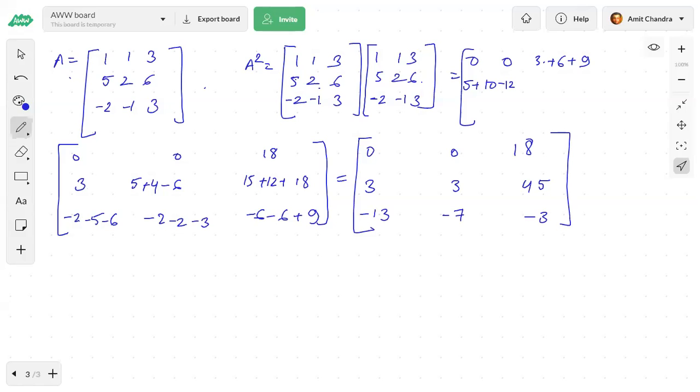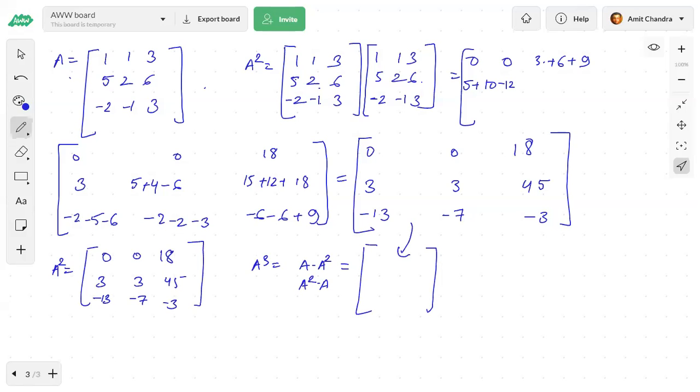Fine. So now in this matrix, we are getting A square as 0, 0, 18. Then we have 3, 3, 45. Then we have minus 13, minus 7, and minus 3. Just check the calculation. So again, what I will do is check for A cube. A cube we can write either A into A square or A square into A. It won't matter.